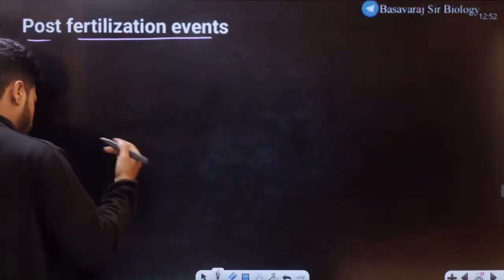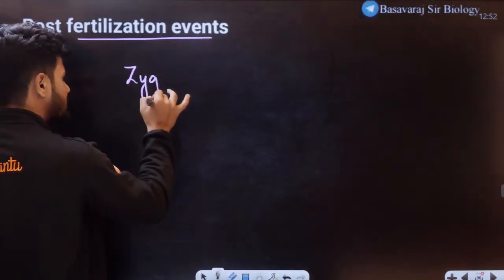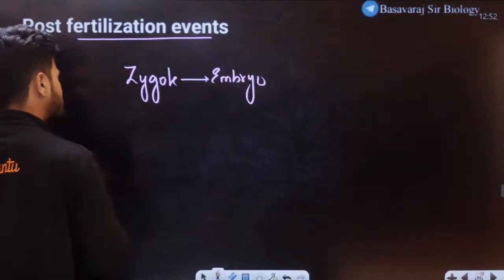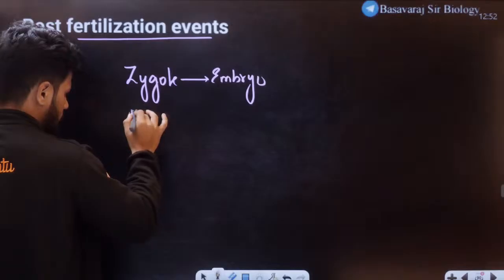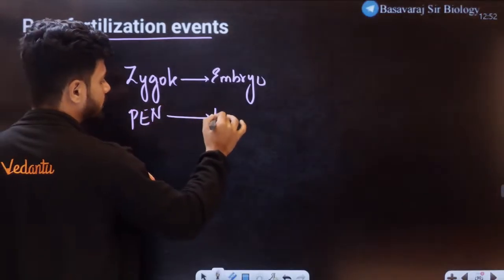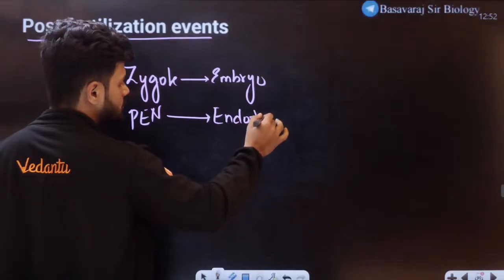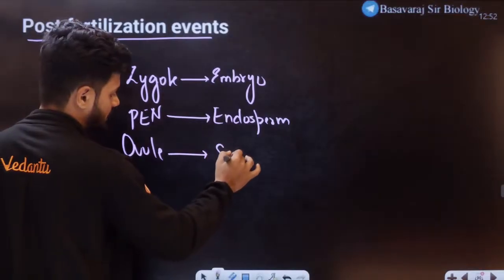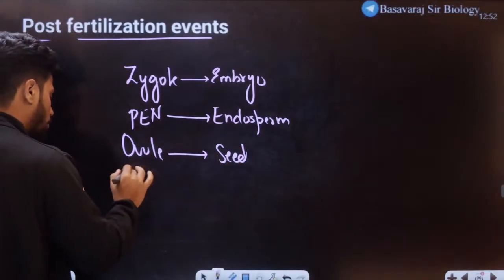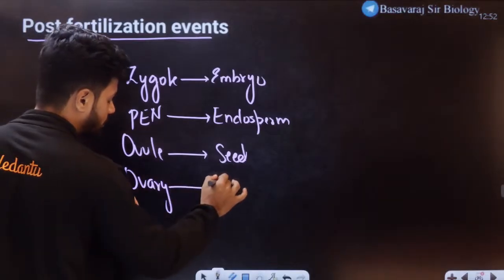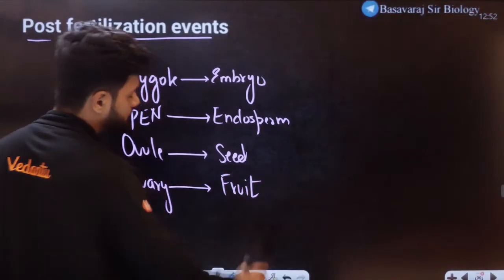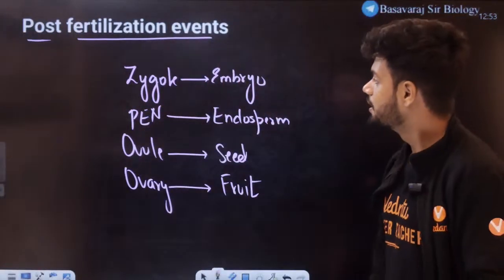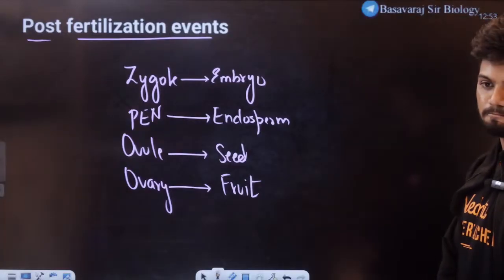Here we will notice how the zygote will develop into the embryo, how the PEN will develop into endosperm, how the ovule will develop into seed, and finally how the ovary will develop into fruit. This is the last step in today's class, post-fertilization events.